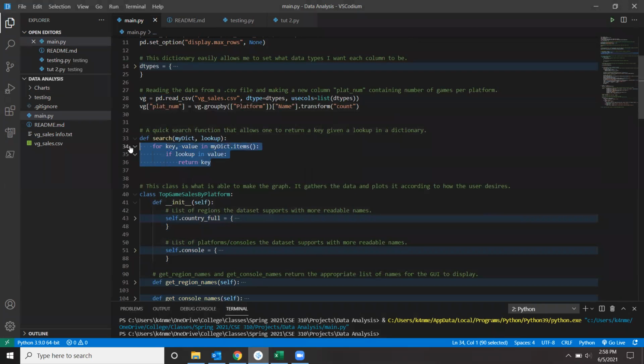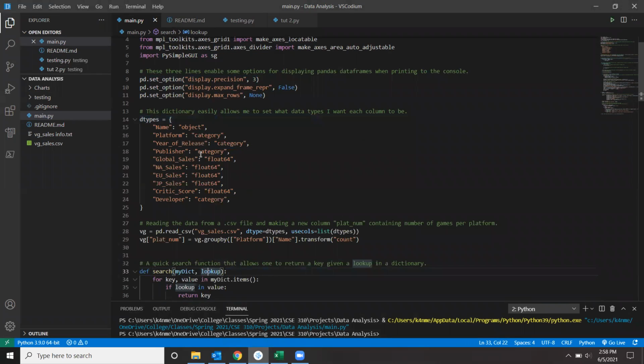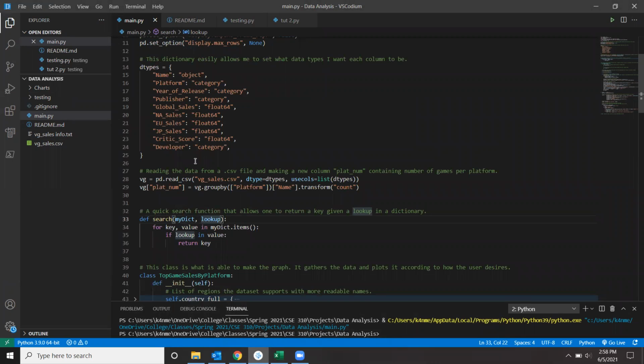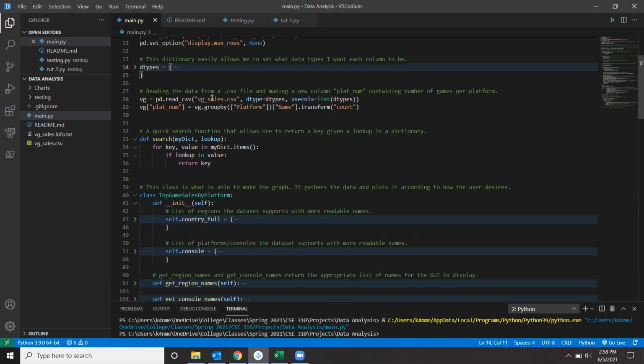I also defined a quick function that, given the lookup value, will quickly go ahead and search. So for example, if we were going to call search on dtypes, we would call my dictionary and say the lookup. We could do category. If we put that into the function, it would return the key, which is platform, or a publisher, or whatever else I decided to return, probably platform. Anyway,